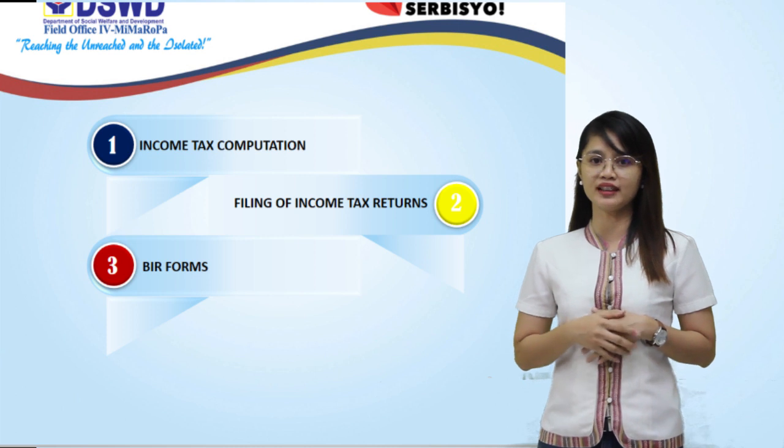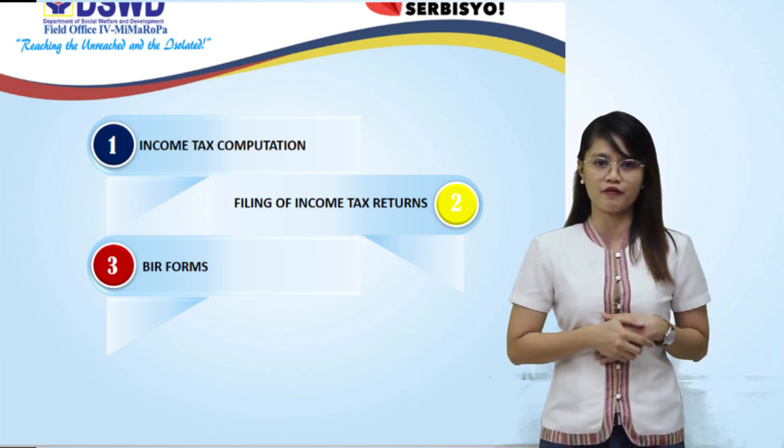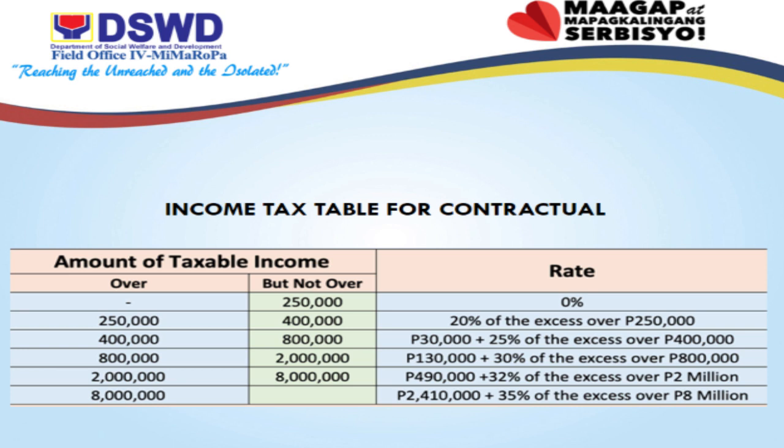First, how we computed the tax withheld for contractual staff. We have an income tax table to guide us in withholding taxes. This table illustrates the annual net income. For bracket number 1, 0 to 250,000 pesos is 0%, meaning you are not subject to any percent of tax. For bracket number 2, 250,000 pesos to 400,000, its rate is 20% of the excess over 250,000 pesos.